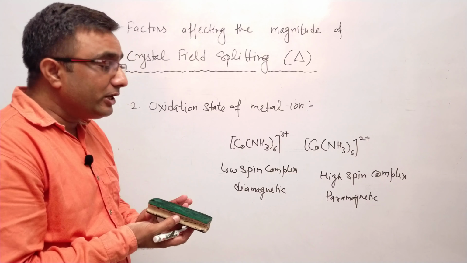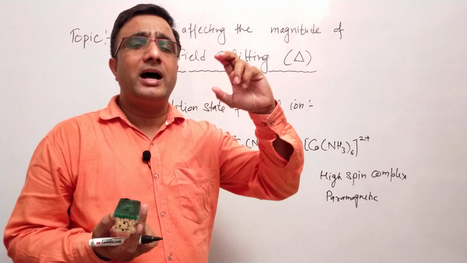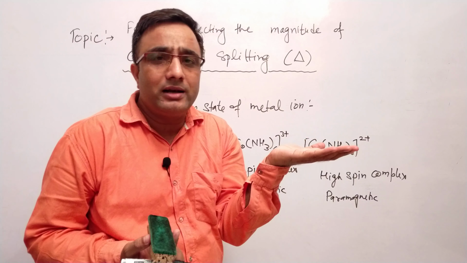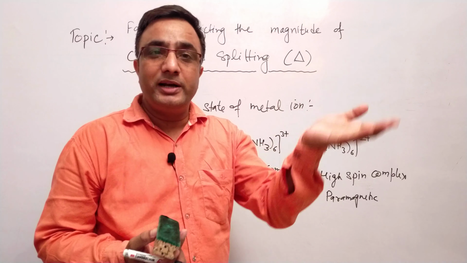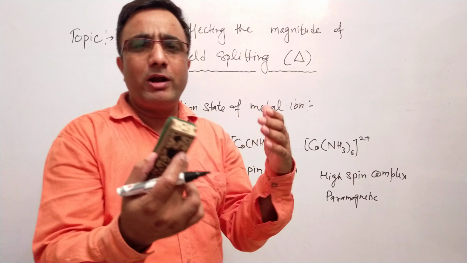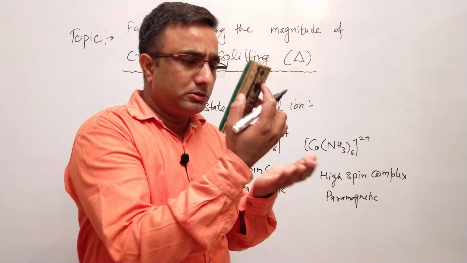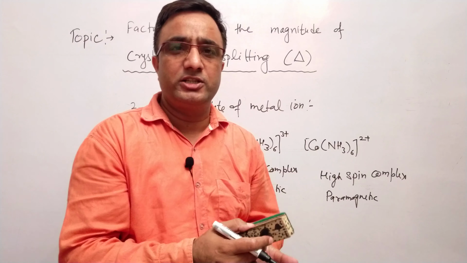So in a particular oxidation state, if the metal ion is present in a higher oxidation state, that will show higher or greater crystal field splitting. And this type of crystal field splitting can be around 1.5 to 2 times higher than the metal ions in the lower oxidation state.